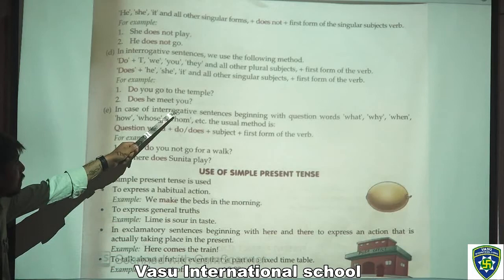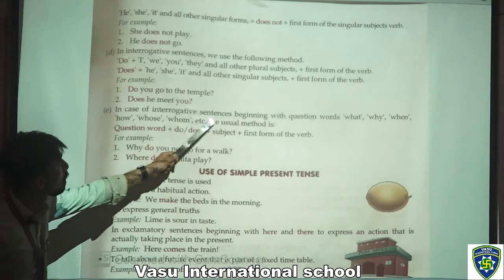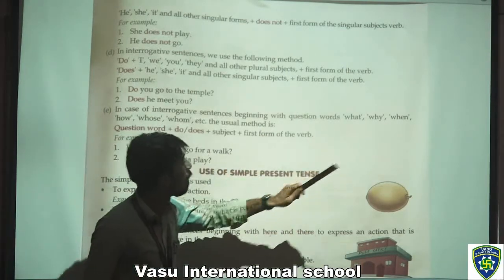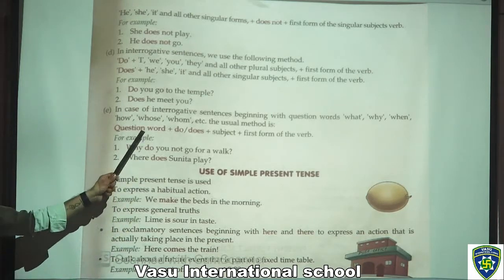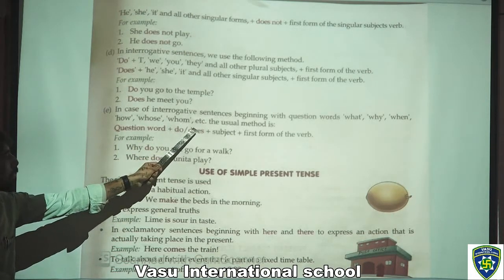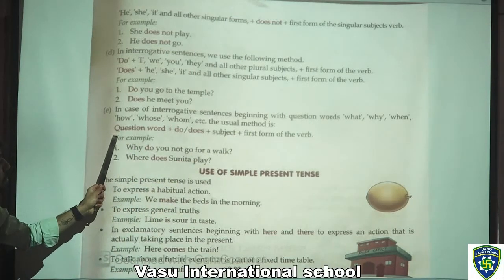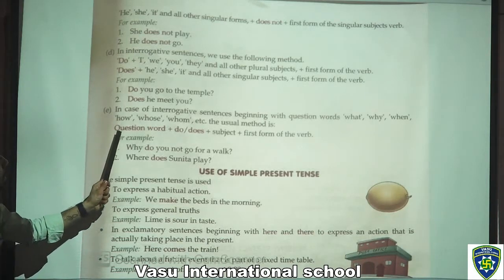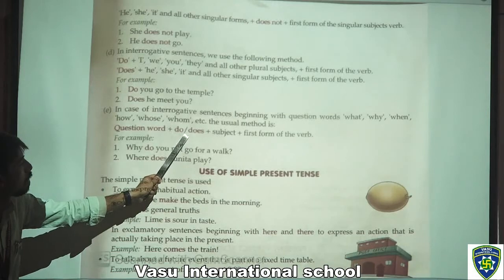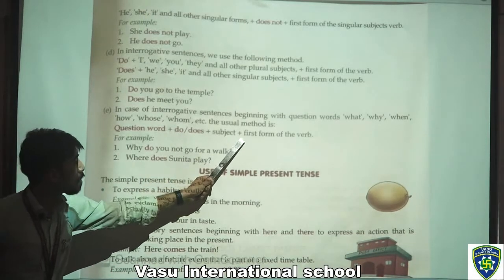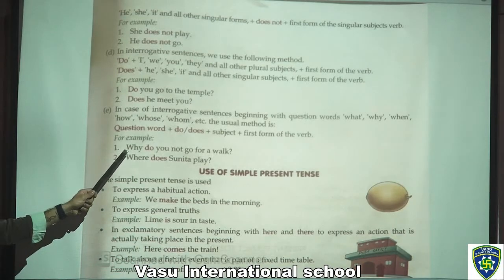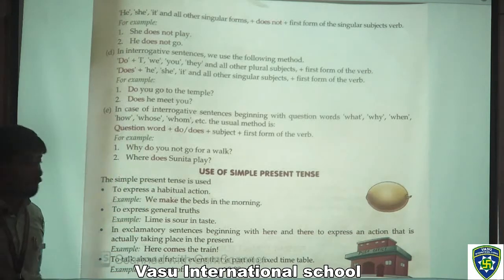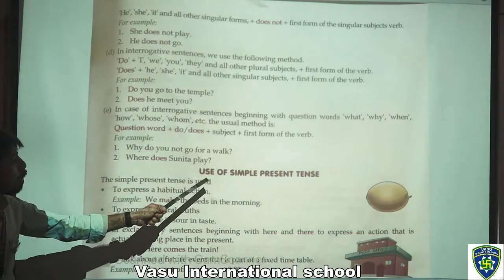Does he meet you? In case of interrogative sentences beginning with question words like what, why, when, how, whose, whom, etc., the usual method is like this. This is the formation of interrogative sentences beginning with question words: question word plus do or does plus subject plus first form of the verb. For example, why do you not go for a walk? Where does Sunita play?